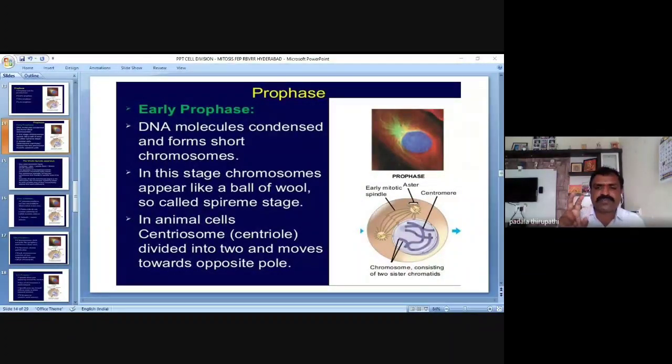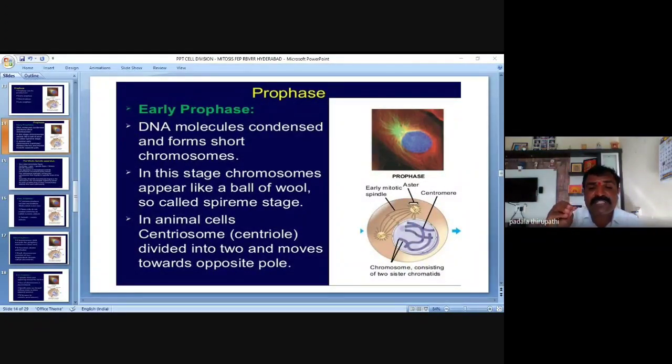This slide shows the centrosome, which possesses two centrioles, one pair of centrioles. The centrosome divides into two, and these two move towards the opposite poles. So this is early prophase.